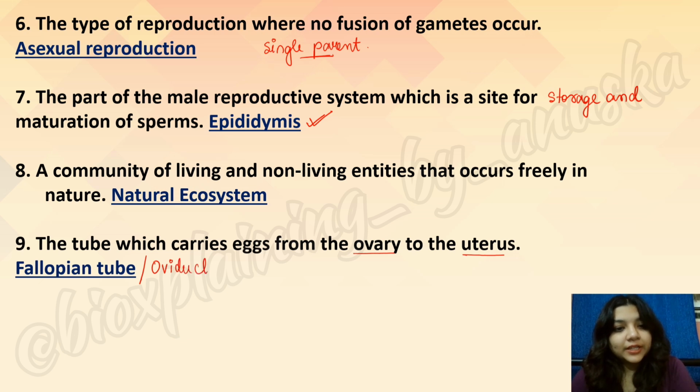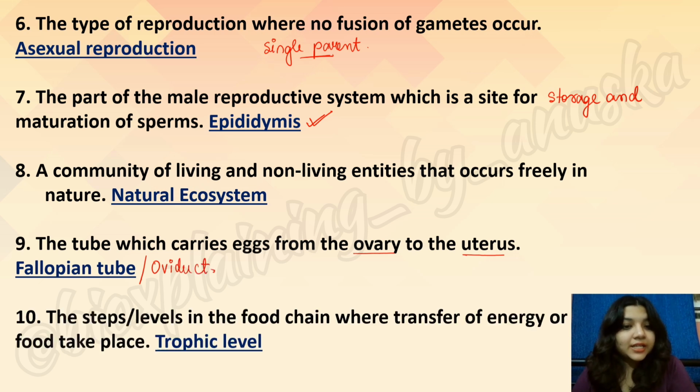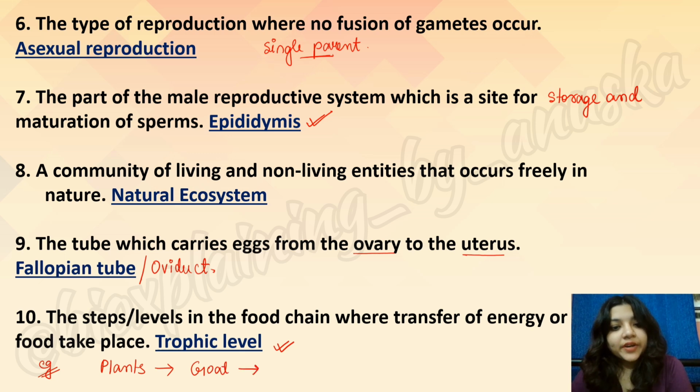The tube which carries eggs from the ovary to the uterus is the fallopian tube, which is also known as the oviduct. Number 10, steps or levels in the food chain where transfer of energy or food takes place. So these are the trophic levels. Just for example, say we have plants. The plants are eaten by, for example, a goat. Say the goats are eaten by, for example, the lions. So each of plant, goat, lion are individual trophic levels. I guess it's fine. The next set of questions are as follows.